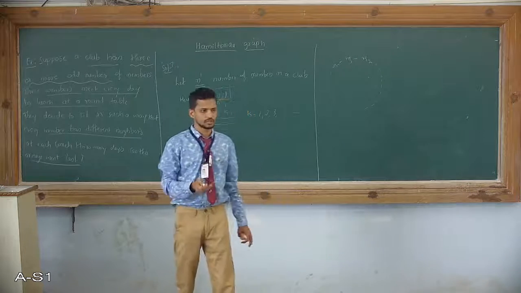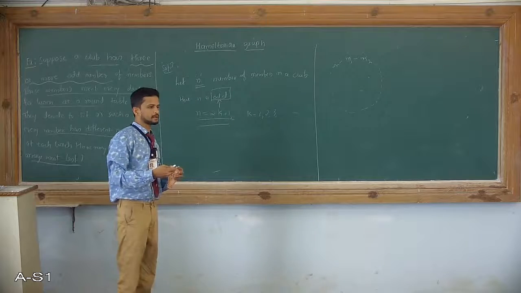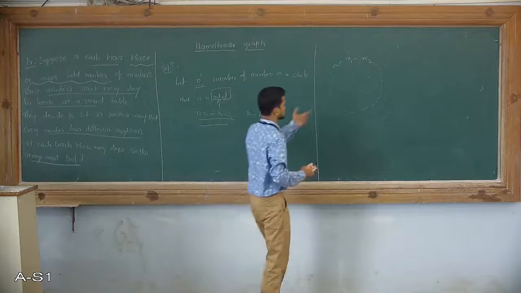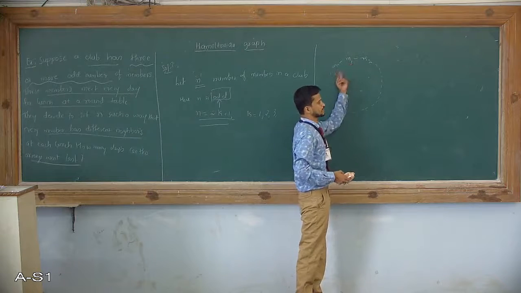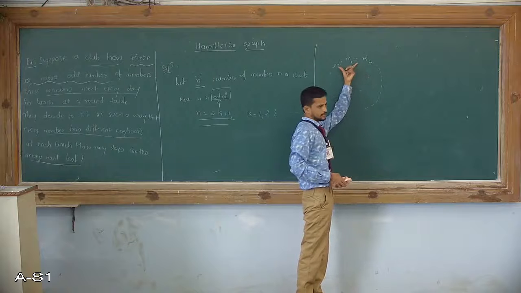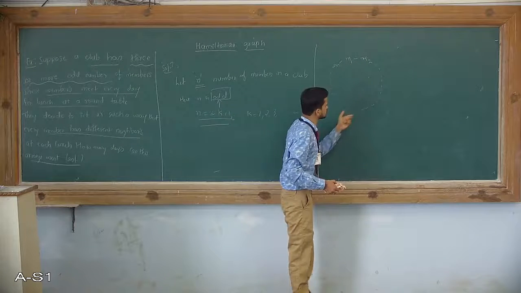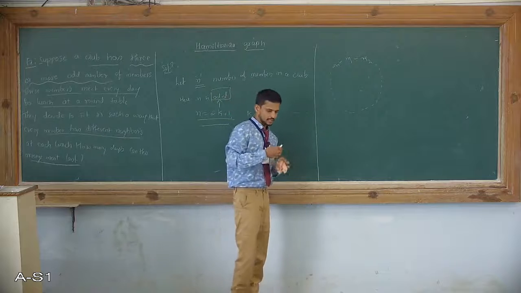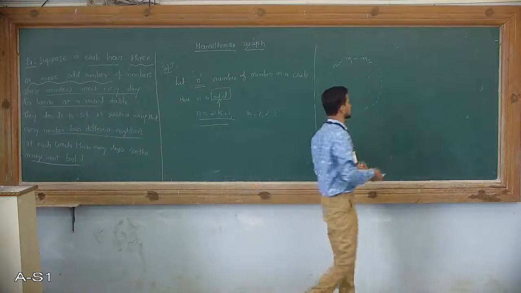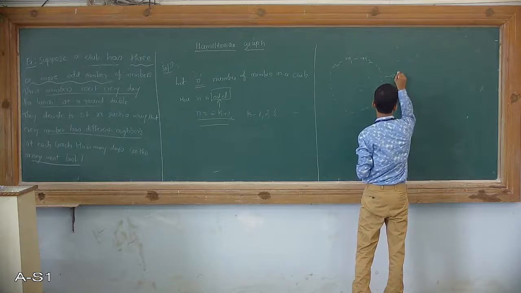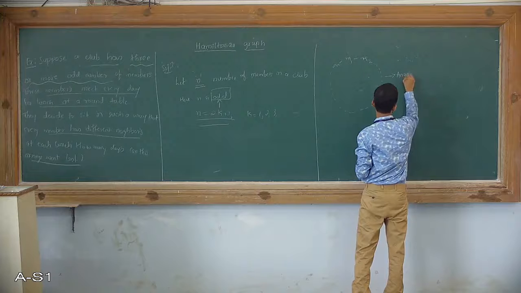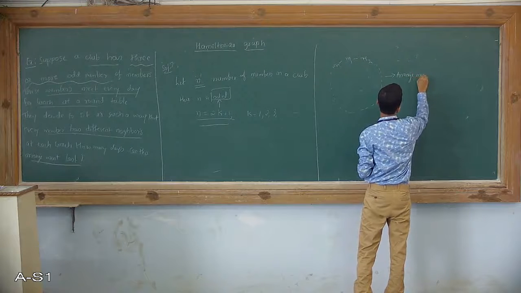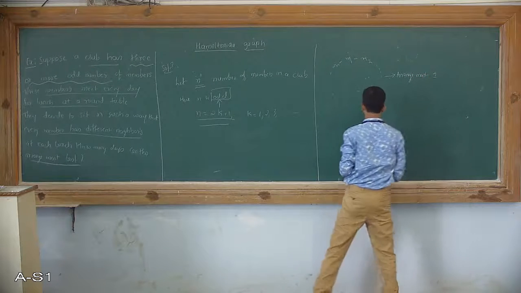So I will connect every member by an edge. If M1 and M2 sit together, they are connected by an edge. So this is one arrangement, arrangement 1. In the second day we can reshuffle it. There is one more arrangement.